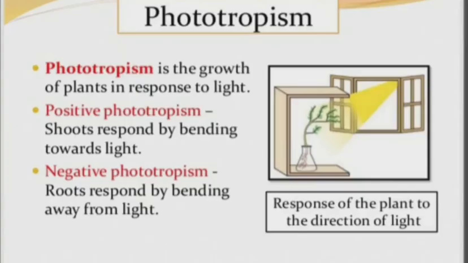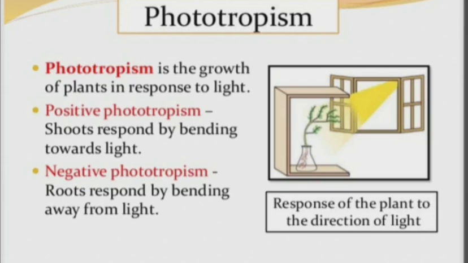The first type of movement is phototropism. Photo is nothing but light. Tropism, towards what direction? If the plants are turning towards the light, that is called phototropism. In this picture you can see a window. Sunlight is coming from the window, and near the window inside the room you have kept a plant.